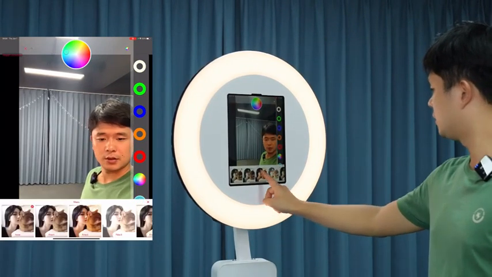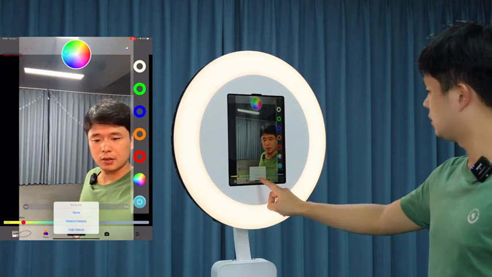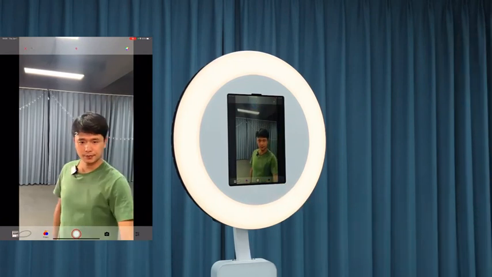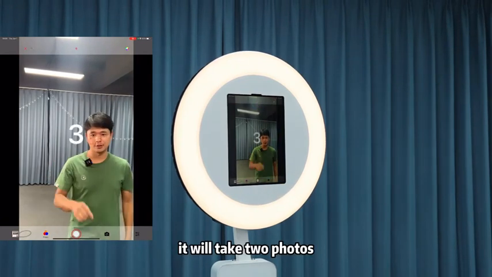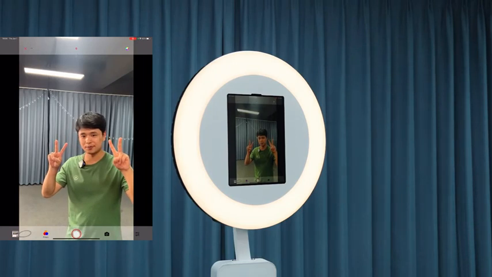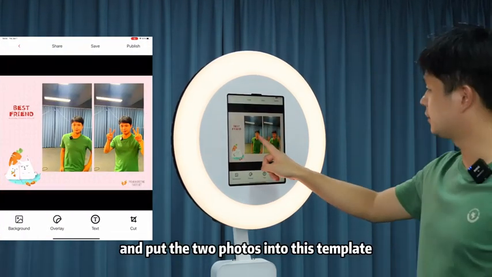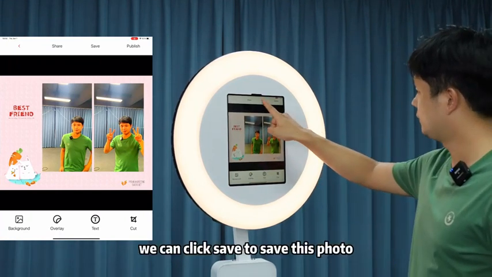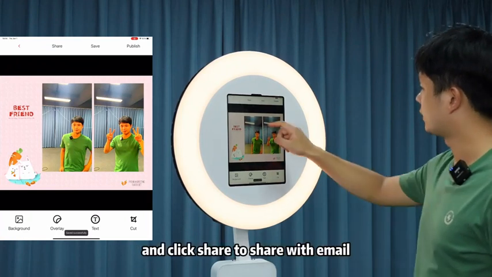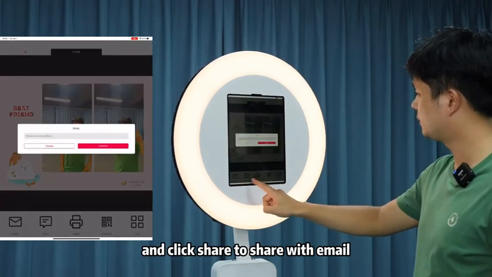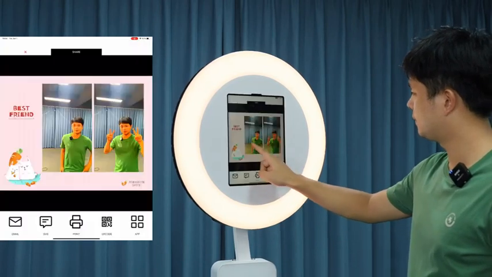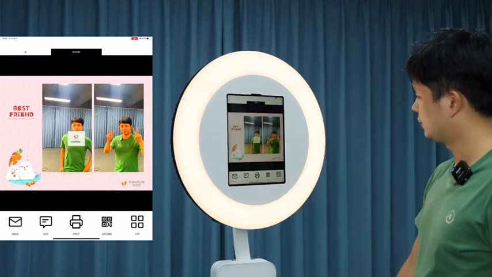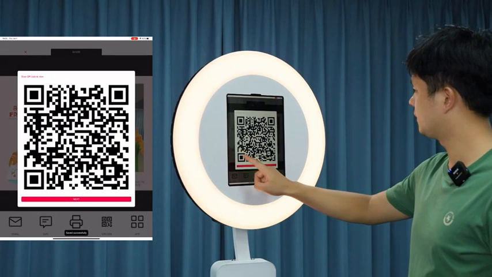Filter and beauty, middle beauty, and click this camera button to start. It will take 2 photos and put the 2 photos into this template. We can click Save to save this photo and click Share to share with email, messages, and QR code.